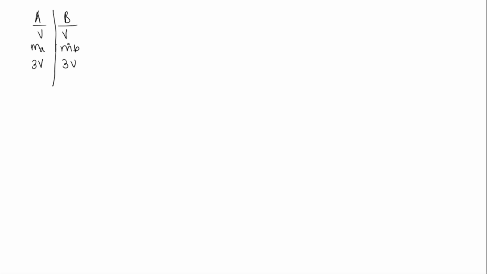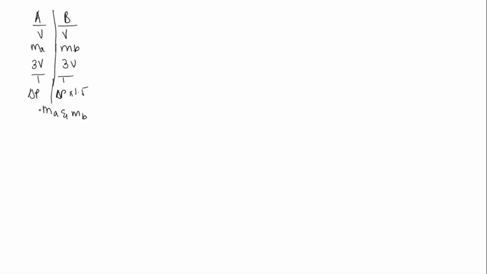Both are heated to the same temperature. They are at the same temperature, T, let's take. And now the change in pressure in gas A is delta P and that of gas B is delta P into 1.5. We need to find the relation between Ma and Mb.